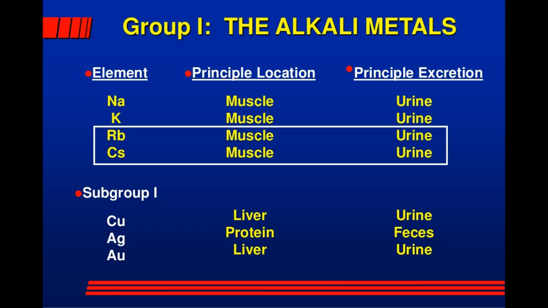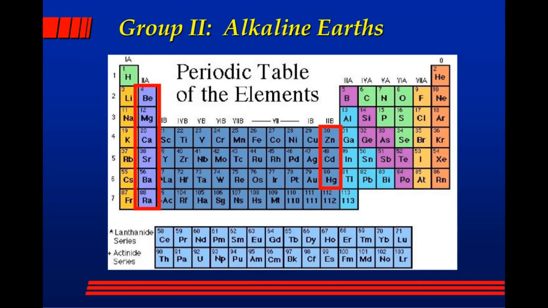The alkali metals: the element Rb, the principal location is in the muscle, and the principal excretion is through the urine. Element Cs, the principal location is in the muscle, principal excretion is urine. Then there are the subgroups. Cu, the principal location is in the liver, and the principal excretion is in the urine. Ag, the principal location is in the protein, and the principal excretion is feces. Subgroup 1 again is Au, the liver is the principal location, and the principal excretion is the urine.